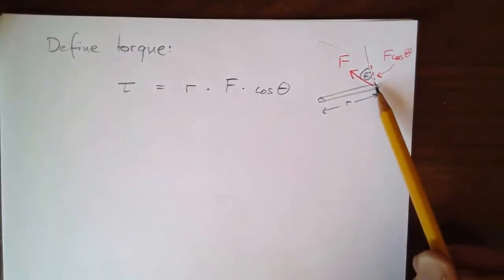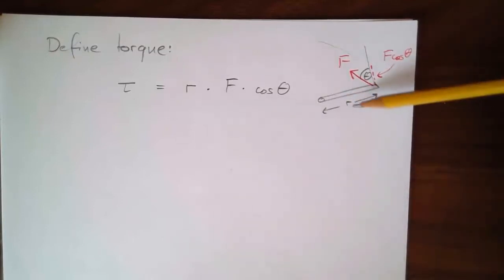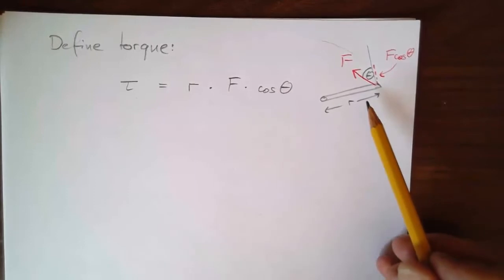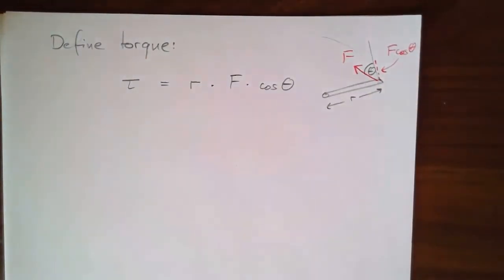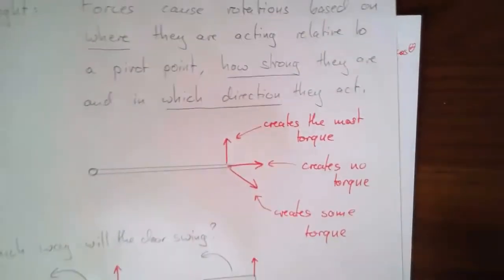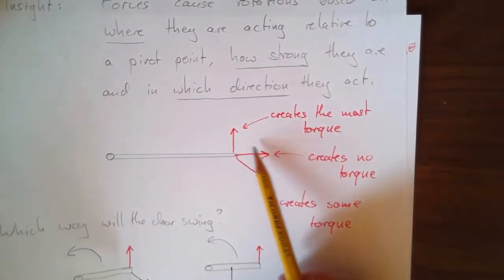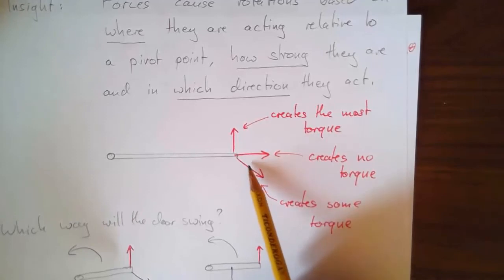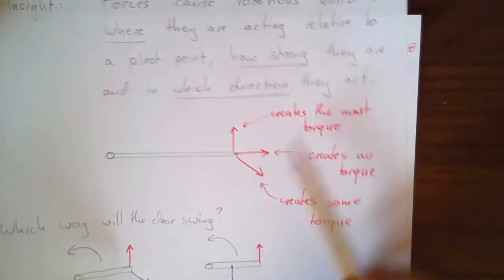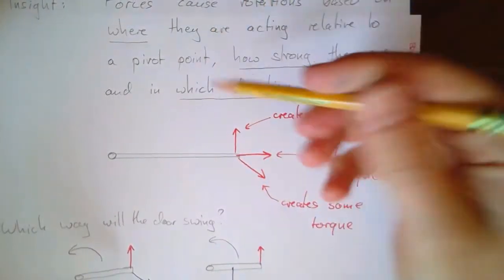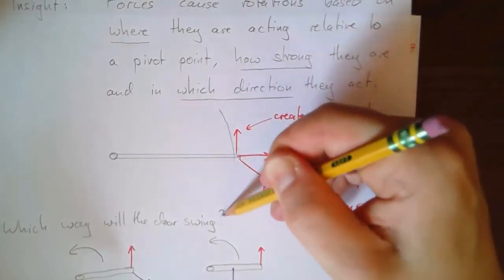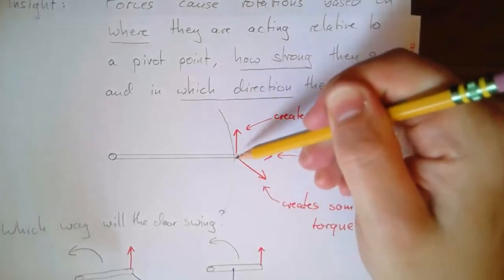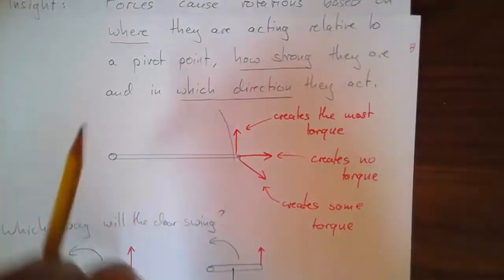The so-called radial component, whether the force is pulling in or pushing out, has no effect on creating torque, right? We saw that in the example right here, where we said this one here creates no torque. This one has a radial component that's pulling it out, that creates no torque, but it also has a tangential component, tangential to this circle, this arc along which this point here would move if the door were to swing.